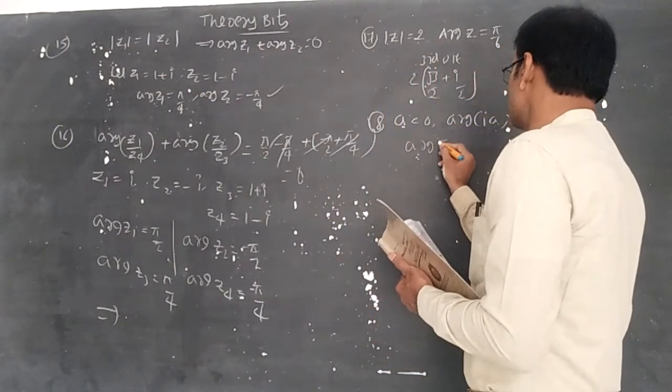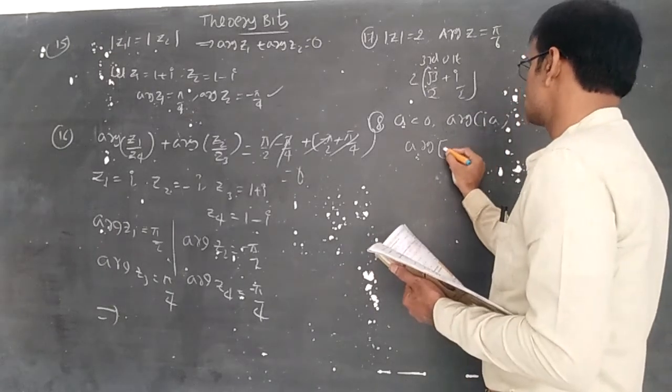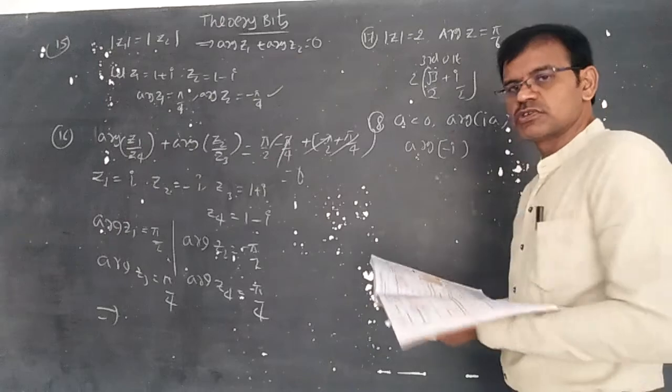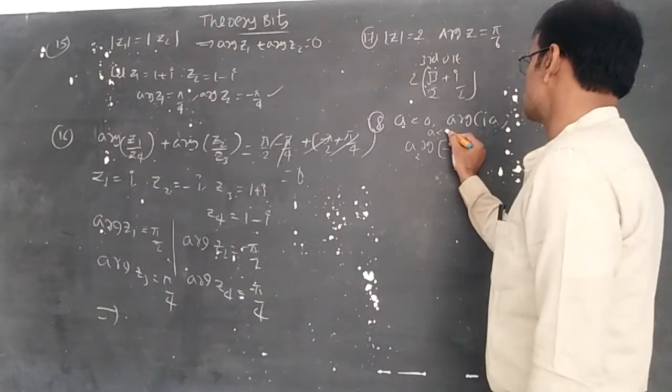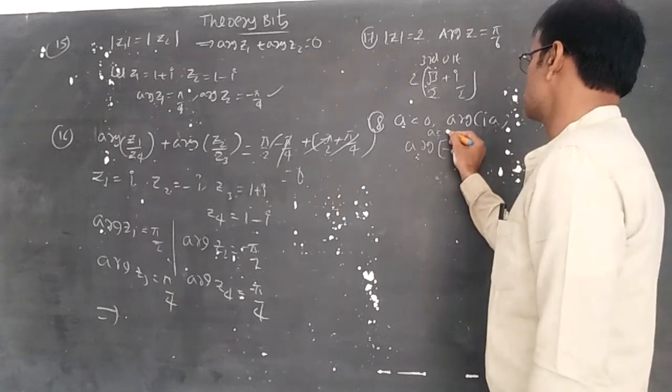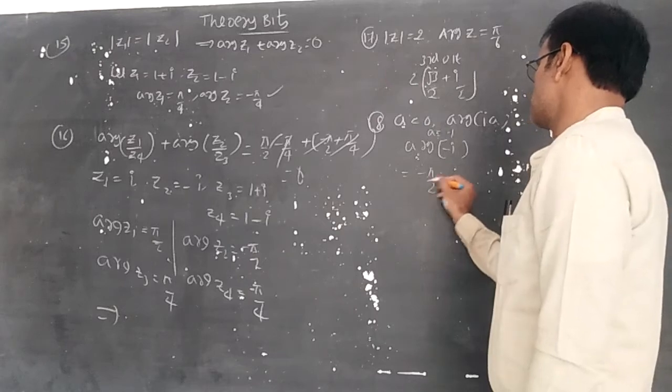So take any number like minus 1, minus 2, minus 3, anything. Simply I am taking A is equal to minus 1, so argument of minus i becomes minus pi by 2.